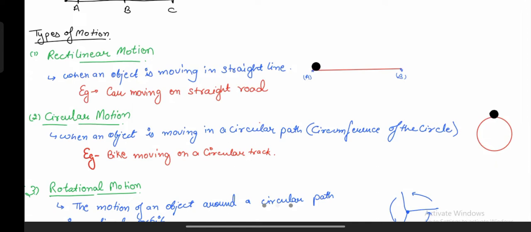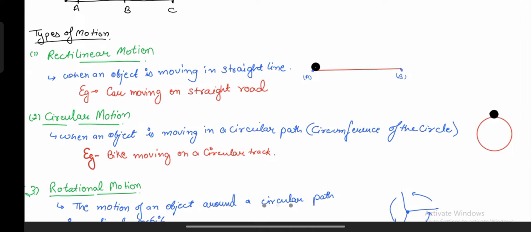What do you mean by that, ma'am? See, over here I have made a line AB, right? And on this AB, you see this black dot. So what is going to happen? This object is not going to move like this, neither is it going to move like this, neither like this. It's not going to move anyway, except that it is going to move on a straight line like this. It's going to move on a straight line and it's going to come back on this straight line only. So whenever an object is moving in a straight line, it is considered under rectilinear motion.